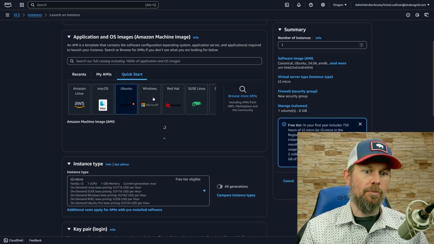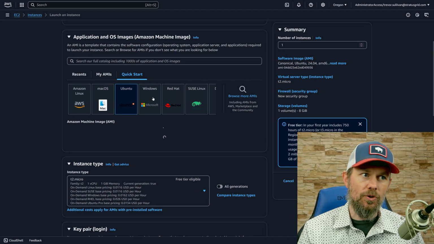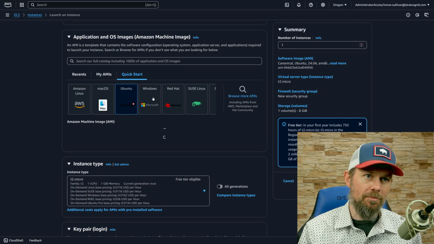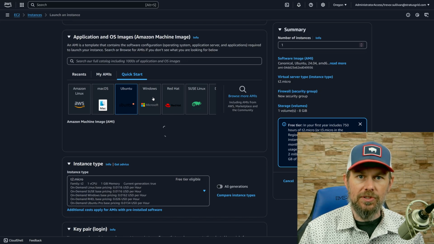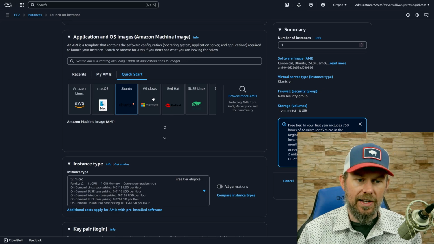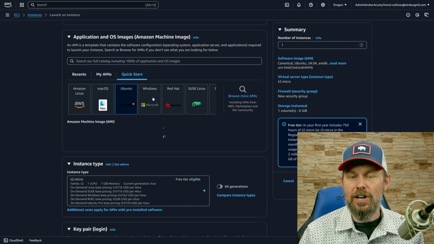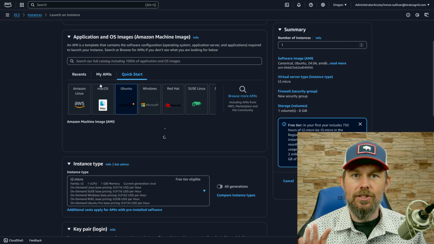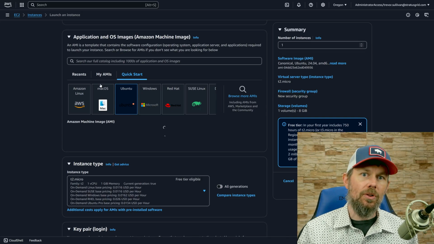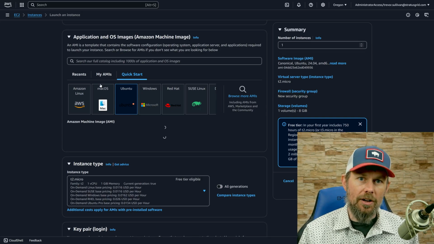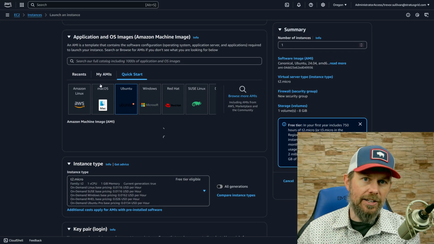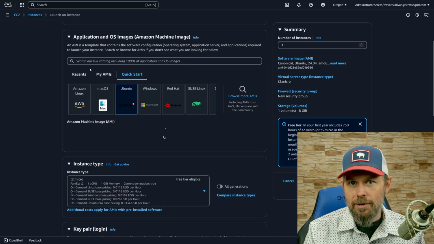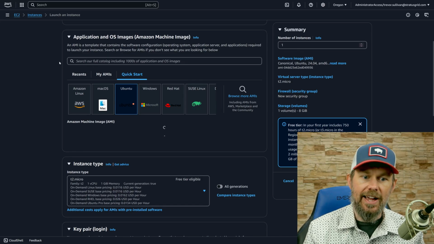There's a lot of different images that are provided out of the box here, but you might want to prevent users in your organization, at least in production and staging accounts, from using them. Maybe in development sandboxes you want to allow the use of these for building and testing. But as far as staging and production environments go, you want to have a reliable, secure environment. And so you might say, hey, I only want these production accounts to be able to launch instances from the images that are provided or shared out through this centralized account. And so the new allowed AMIs feature allows us to do exactly that.